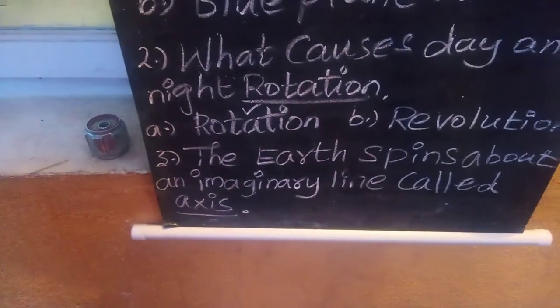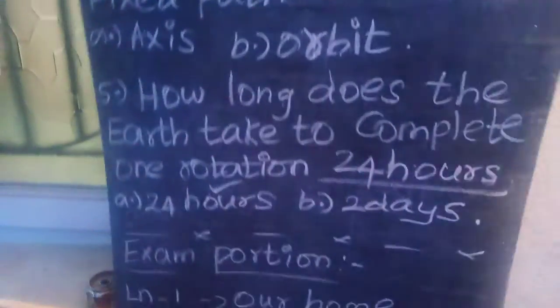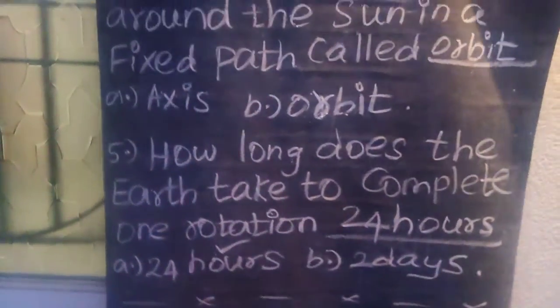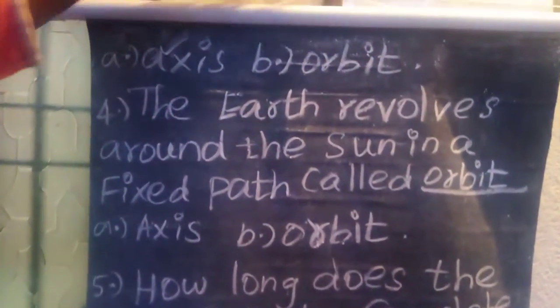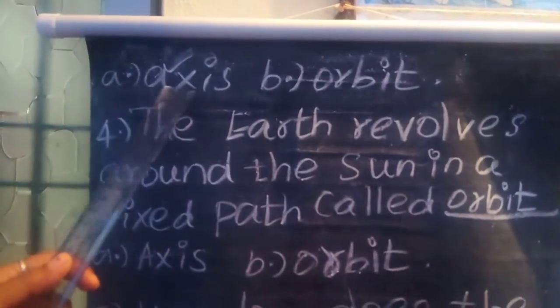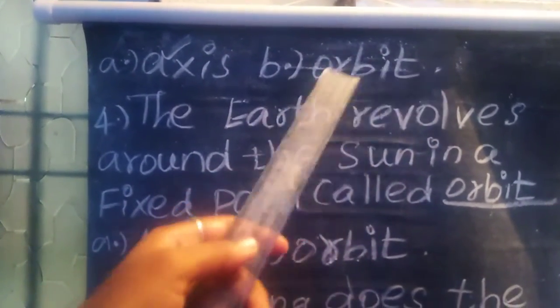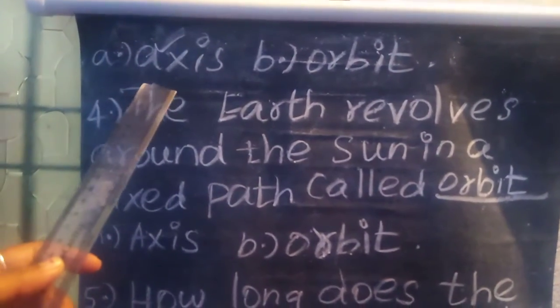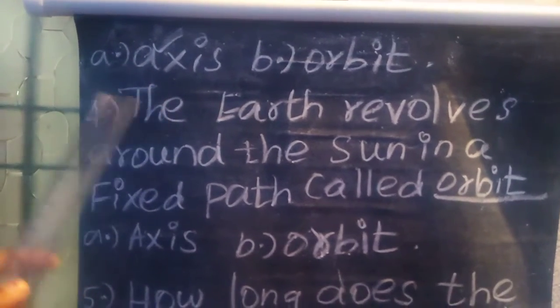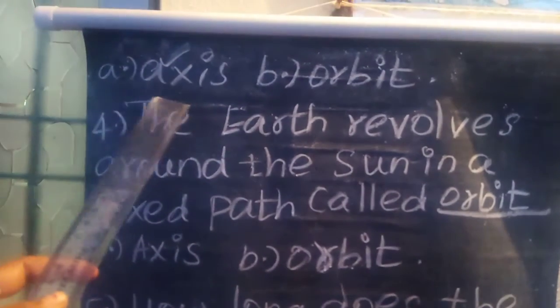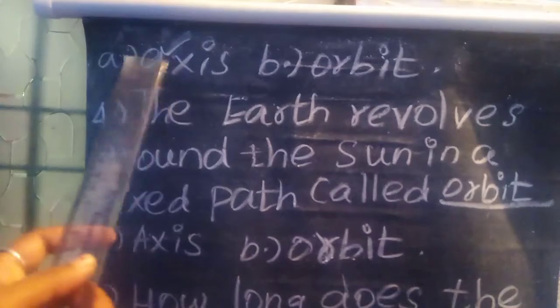So what is the answer? Option A is called axis, and option B is called orbit. Axis spelling is A-X-I-S, axis. Orbit, O-R-B-I-T, orbit. So the earth spins on an imaginary line. It's called axis, A-X-I-S, axis.